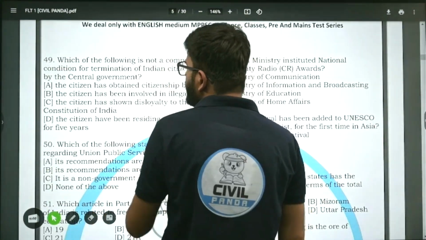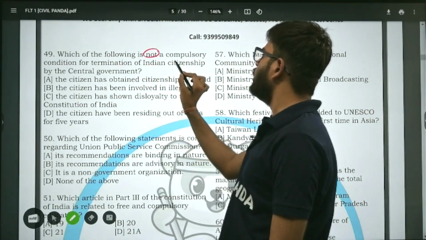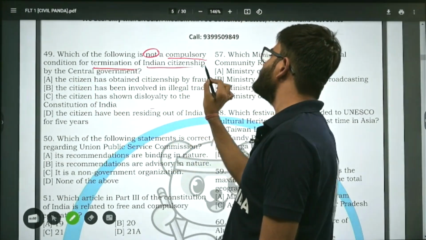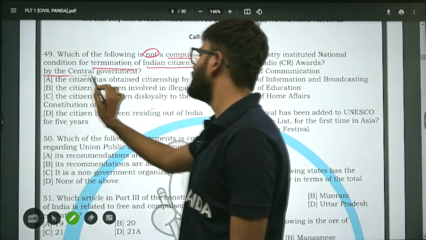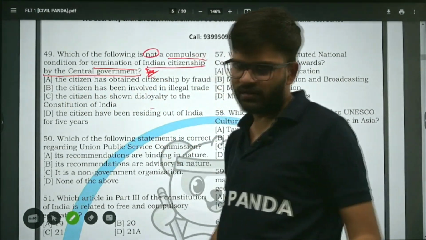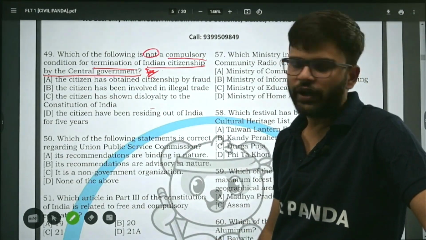Which of the following is not a compulsory condition for the termination of Indian citizenship by the central government? Now, many of you will say, no, sir, citizenship is not given in the syllabus of the prelims, but you should know it.